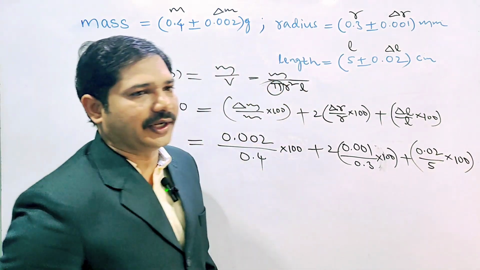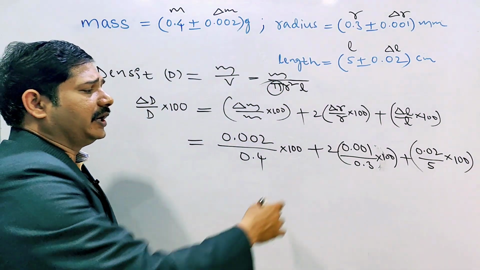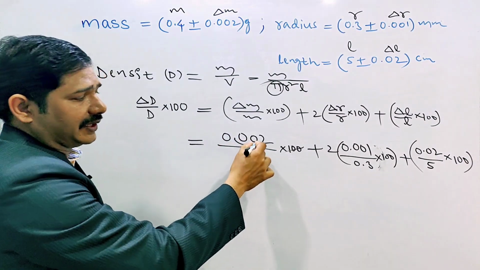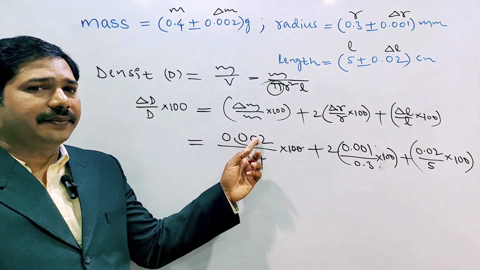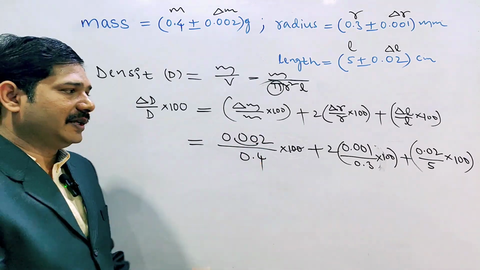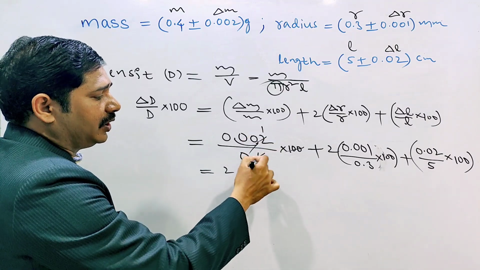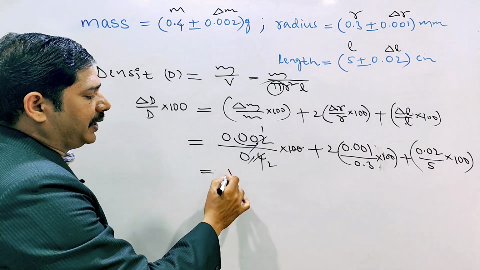All values are taken. Now simplification. In the first term, the 2 zeros and decimals cancel, and numerator and denominator decimals cancel. That is 2 by 4, which is 1 by 2.